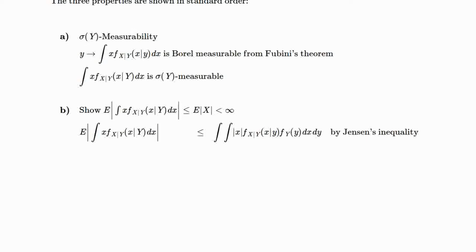Then we have on the inside the integral of the absolute value of x with respect to the conditional density of x given y. And then to take care of the expectation, we rewrite that in terms of the marginal for y, and we write that as the outer integral, the integral of the inner integral times f_Y(y) dy. Moreover, the conditional density multiplied by the marginal in y just gives you the joint back, by the way we defined the conditional density.